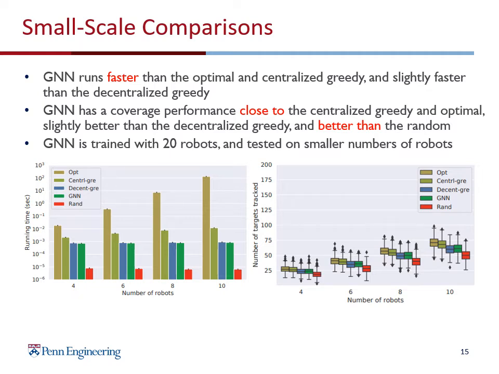This is because GNN has the decentralized communication architecture and the robots only share information with neighbors, so it scales well. Even though GNN runs much faster, it achieves a coverage performance that is close to optimal and centralized greedy and better than the random algorithm. Another interesting observation is that centralized greedy performs very close to optimal but runs several orders faster. And this is why we choose centralized greedy as our expert algorithm. It is cheap, but it can generate comparatively good training data.